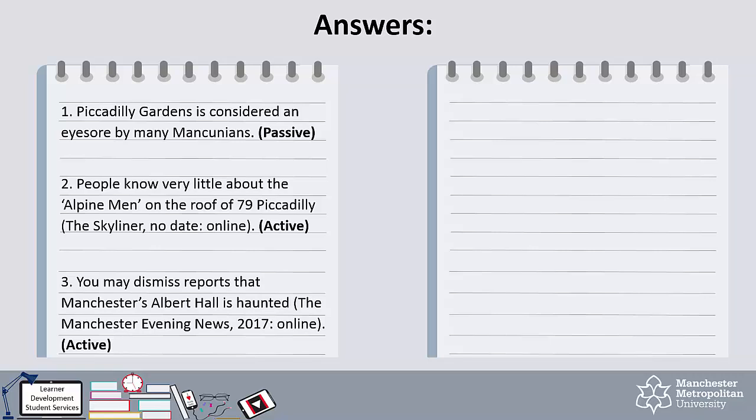Here are our example answers. Sentence 1 uses the passive voice. Here we have rewritten it in the active. Many Mancunians consider Piccadilly Gardens an eyesore. In this case, the active is slightly better. There is no clear reason to use the passive, and it makes the sentence a little bit longer. To save your word count and sound more direct, use the active here.